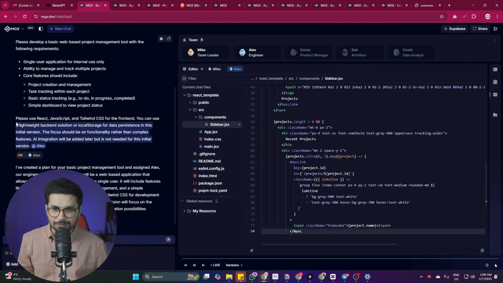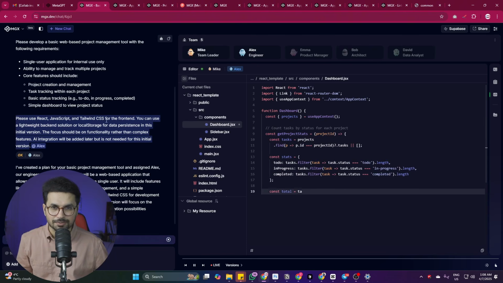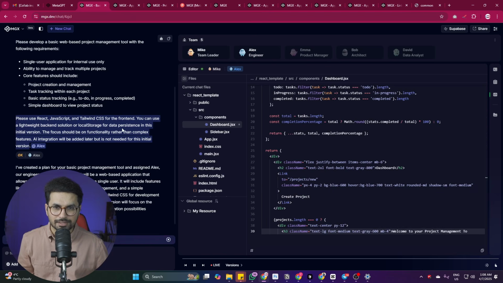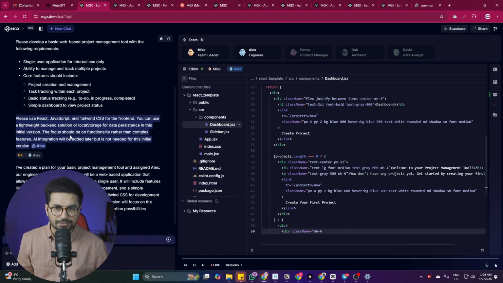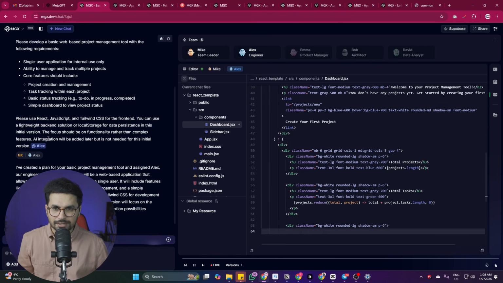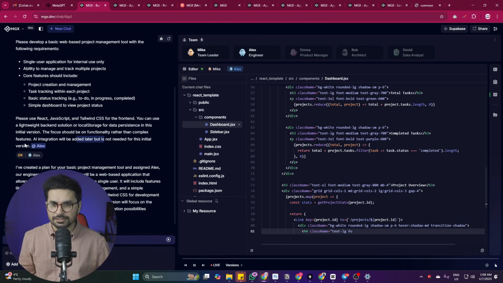So then Mike has also mentioned the tech stack. Mike is saying that please use React, JavaScript and Tailwind CSS for the front end. You can use a lightweight backend solution for local storage for data persistence in this initial version. The focus should be functionality rather than complex features. AI integration will be added later, but is not needed for this initial version.